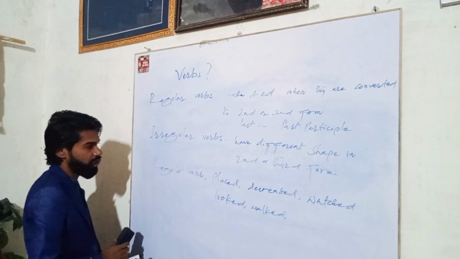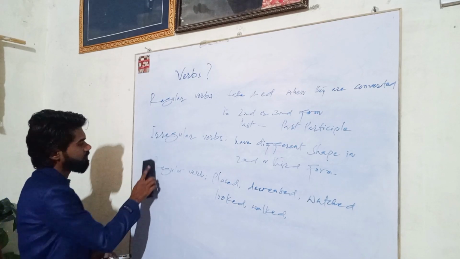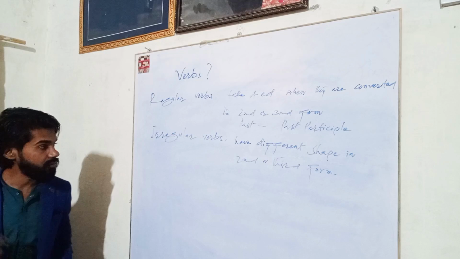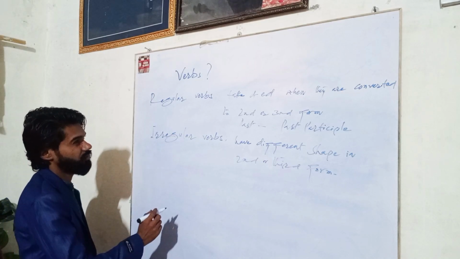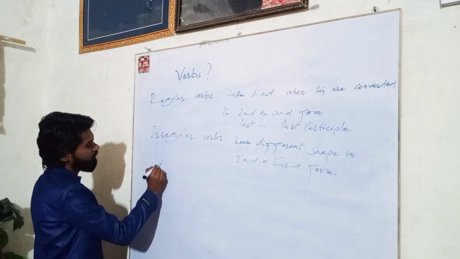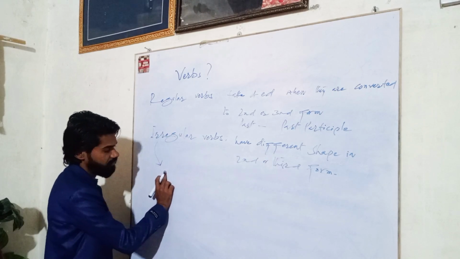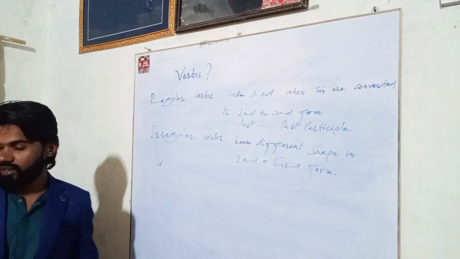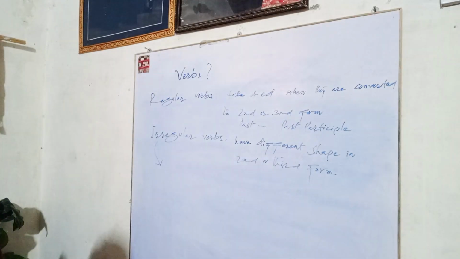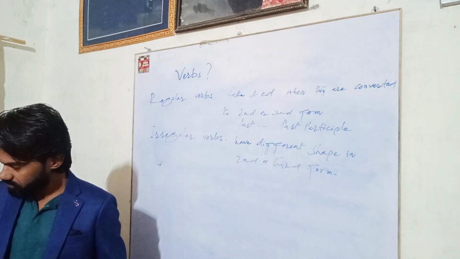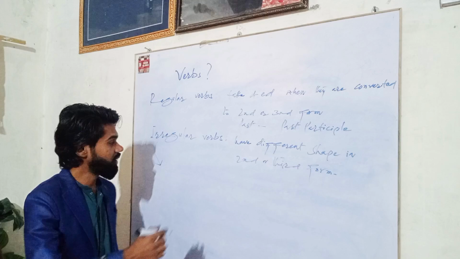Irregular verbs. What are irregular verbs? They are different in shape. Their shape is changed when they are converted to past form.